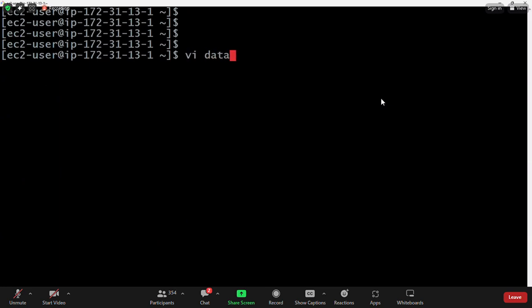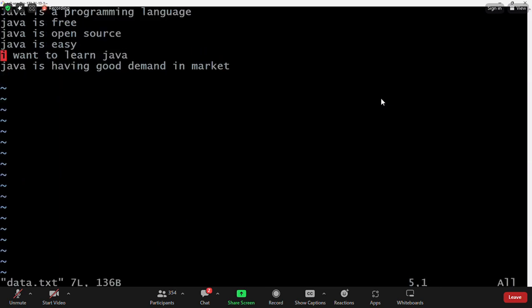Okay, vi data.txt. Let me keep this also as Java. Java, insert mode. Java is a programming language. I want to learn Java. Java is having good demand in the market. Java is having good demand in the market. Java is book based and Java is easy. So in the last line, Java is available in two places. Java occurred 2 times in the last line.